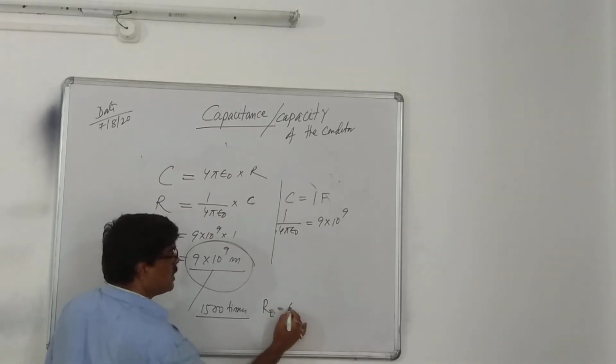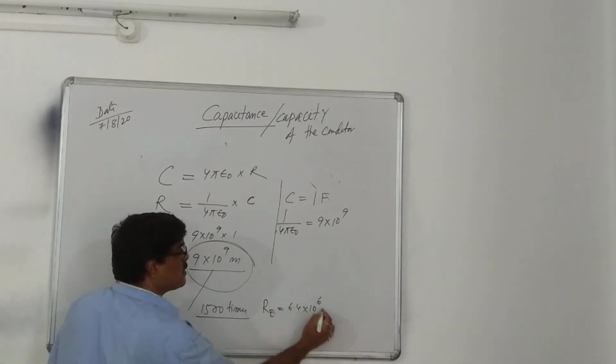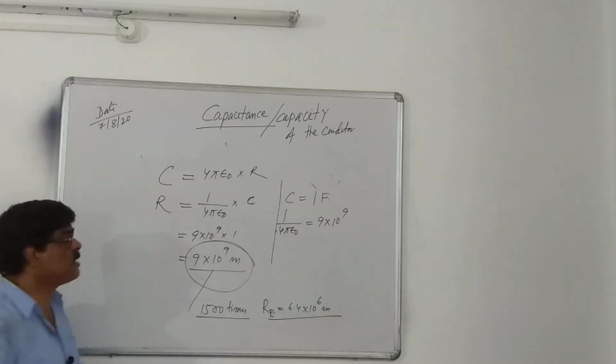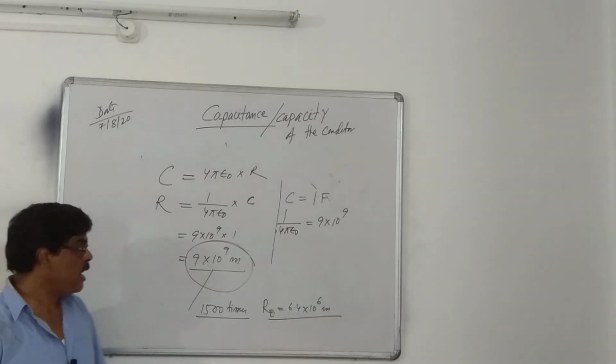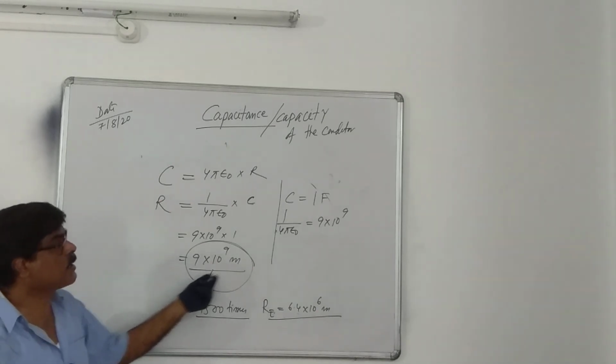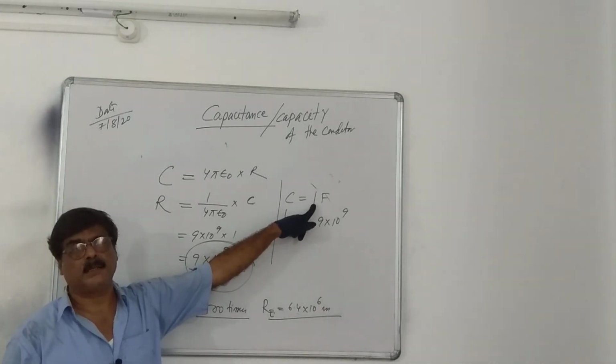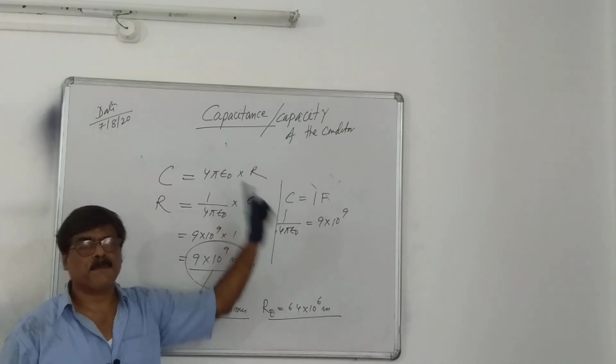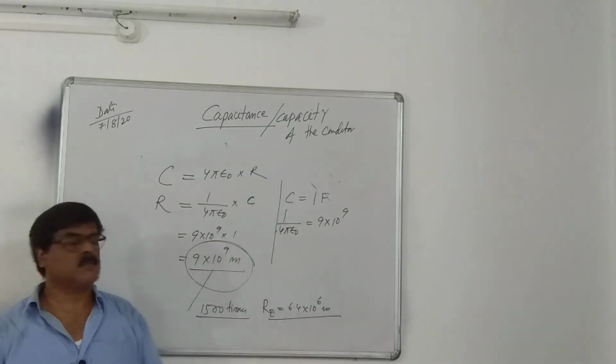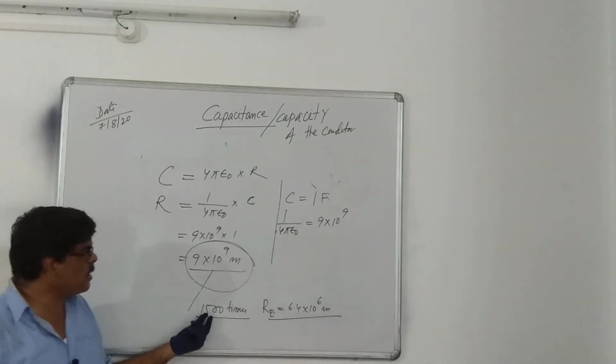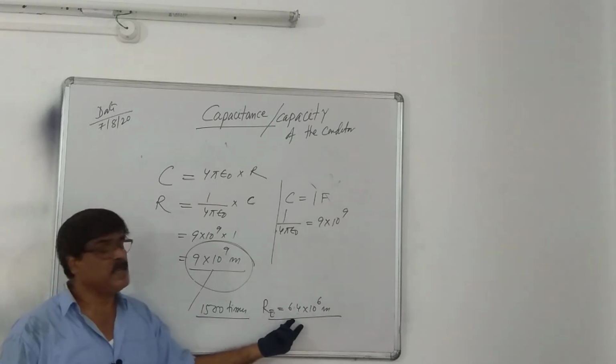So what is the radius of the earth? 6.4 into 10 to the power 6 meter. This is the radius of the earth. And if a conductor has capacitance 1 farad, this spherical conductor's size is so large, about 1500 times the radius of the earth.